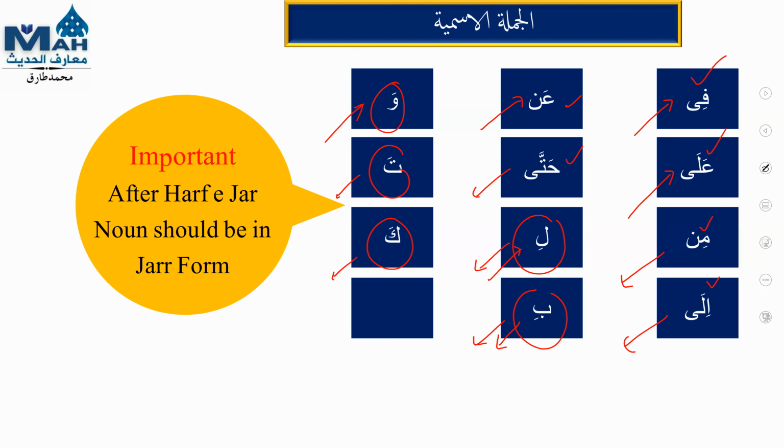An important note, please always remember, after harf jar, the noun should be in jar condition, in jar form. This is the most important part of harf jar. If any harf jar is in a sentence, after it the condition of the noun will be jar. Nothing in Arabic can change this in any case.